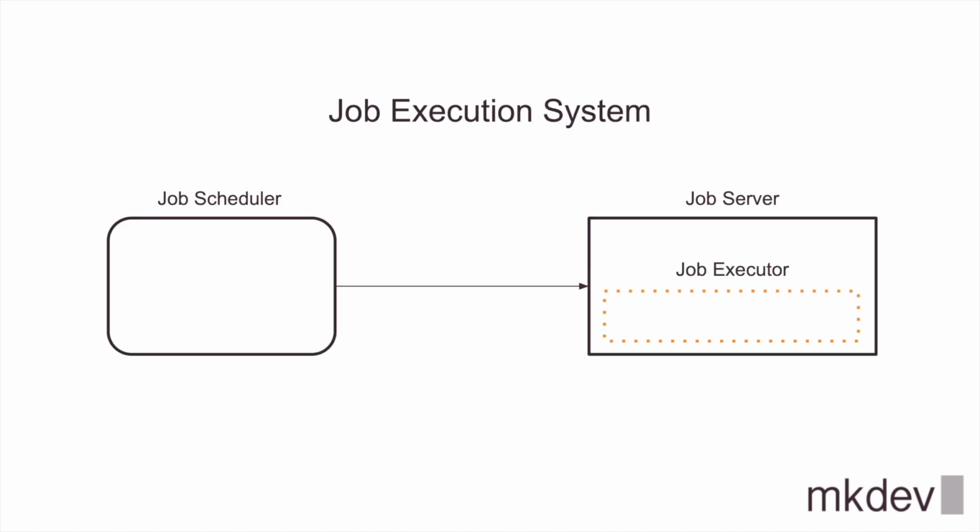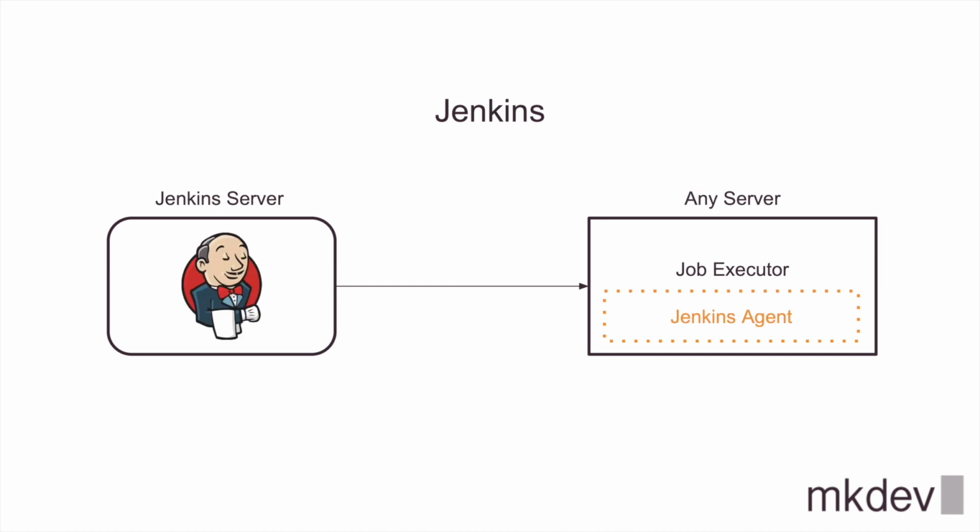In short, you can look at the job execution engine as a system that consists of three elements: a job server, a job scheduler, and a job executor. Any CI/CD system is a job execution engine. If you look at Jenkins, the Jenkins server is a job scheduler, job server is any server that has a Jenkins agent installed, and Jenkins agents are job executors.